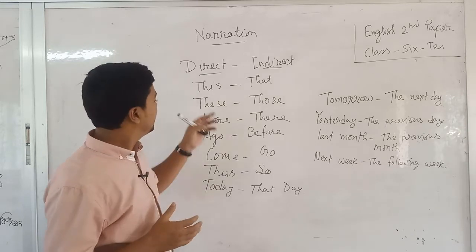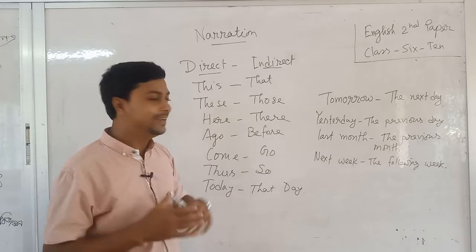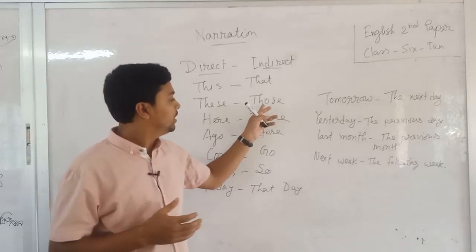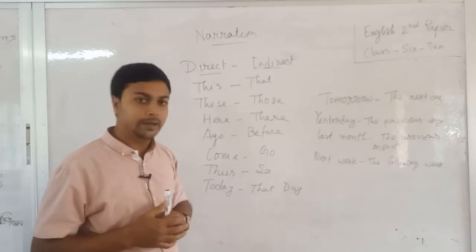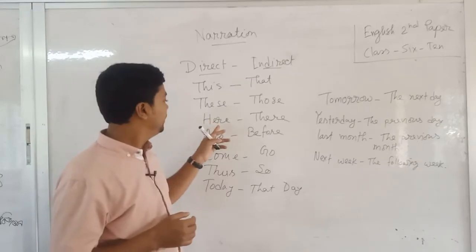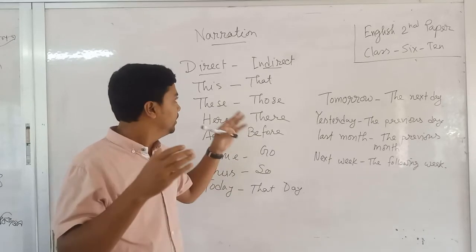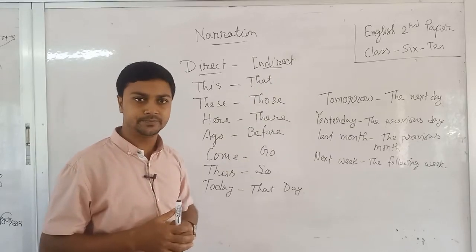When we find these in the direct sentence, they change into those in the indirect sentence. By this way, when we find here in a direct sentence, we change the word to there in the indirect sentence.